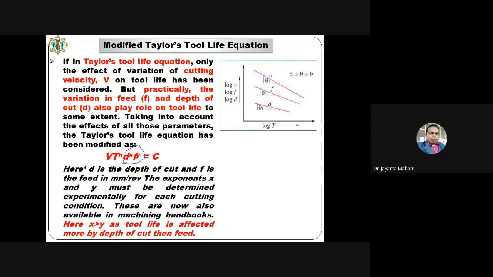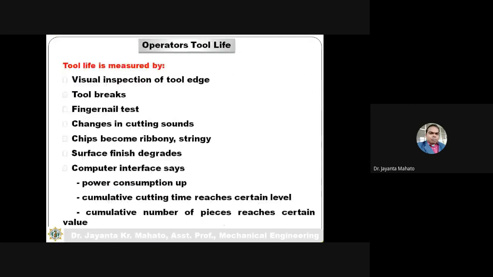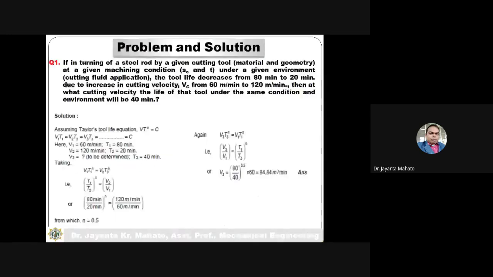So this is one problem given here. This problem is solved by considering that V T to the power n is equal to constant.